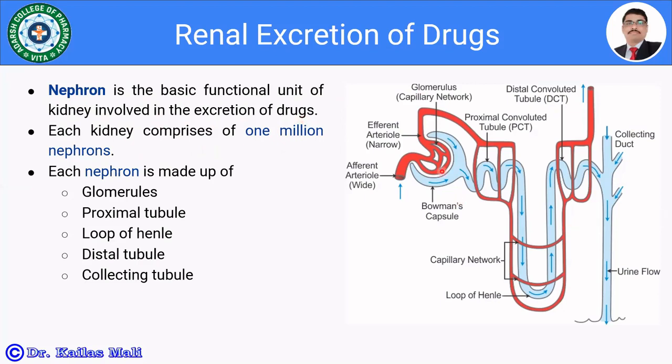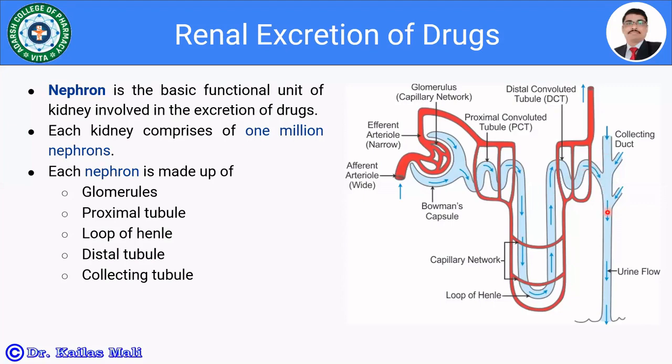So look at the figure. This is the figure of the nephron. This is the glomerulus. It is also known as the Bowman's capsule. Then this is the afferent arteriole, which is wide. Look at the figure very carefully. Then the efferent arteriole, which is narrow, so it exerts pressure inside the glomerulus and is responsible for the filtration. Then here is the proximal convoluted tubule. Then this is the loop of Henle. Then the distal convoluted tubule, and here is the collecting tubule.